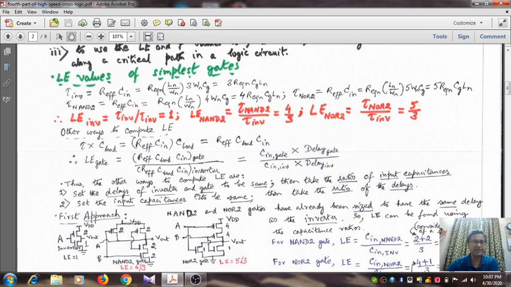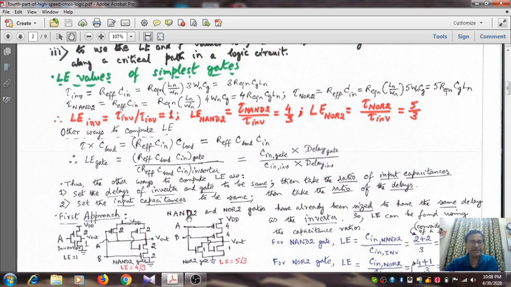On the other hand, there exists an alternative method. That means if you set the input capacitances to be the same, then take the ratio of the delays. So there exist two equivalent ways of finding the logical effort. We shall see both the approaches.